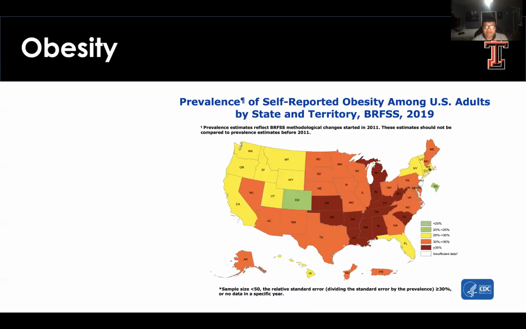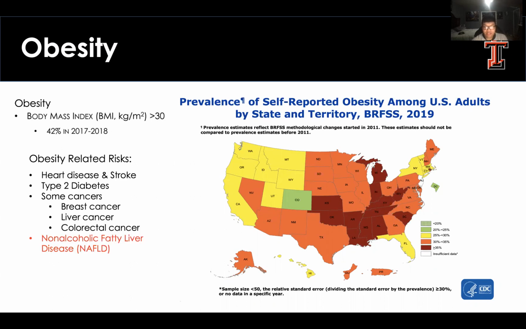Obesity is growing more prevalent every year in the United States, and data by the CDC shows that every state in the US has an adult obesity rate above 20%, with the country's average in 2018 being 42%. So what is obesity? Obesity is described as having a body mass index of more than 30, and it's important that we understand how to deal with obesity because it has many health-related risks, including heart disease and stroke, type 2 diabetes, and some cancers, including breast cancer, liver cancer, and colorectal cancer. But the main risk we're examining is non-alcoholic fatty liver disease.